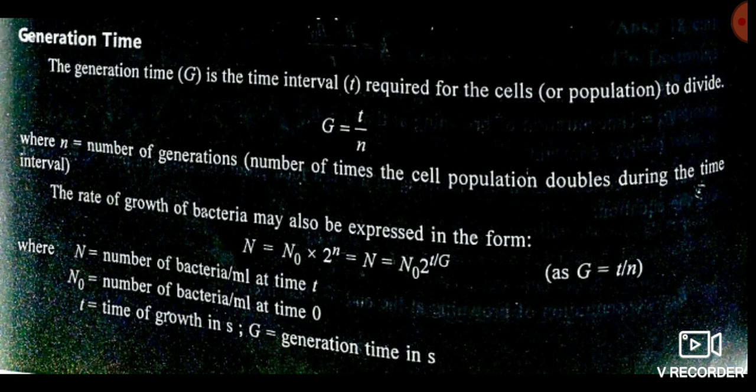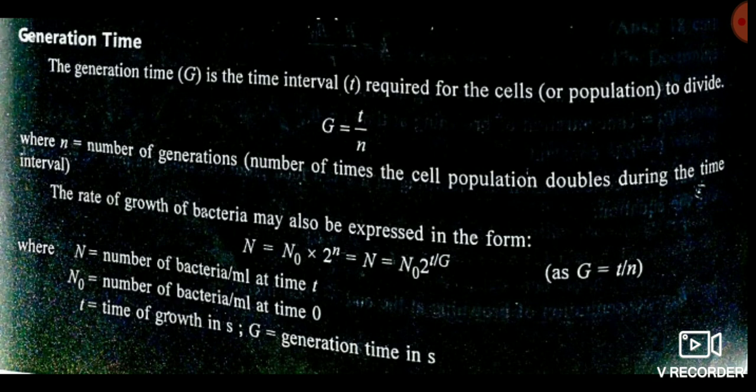Many times questions have been asked upon the generation time. Suppose initially some amount of bacteria are present, after that bacteria reproduce and start their growth. Suppose initially 2 bacteria are present, both grow and become 4, then 8, then 16, then 32, then 64, then 128, like that. Exponential growth happens in the bacteria.